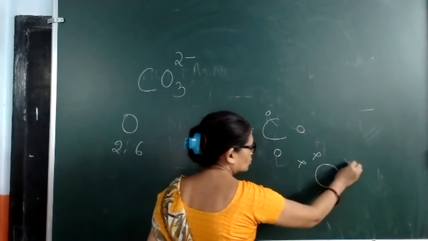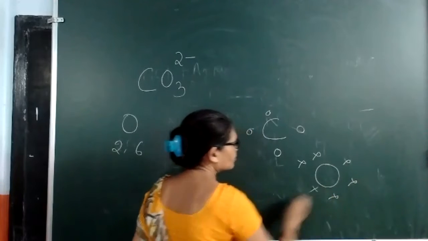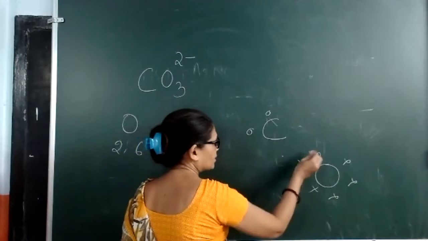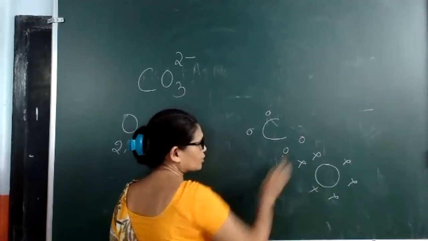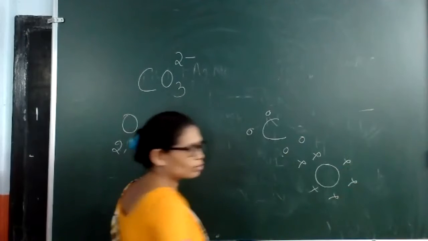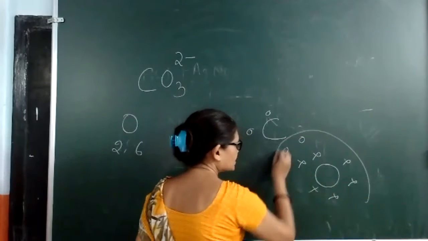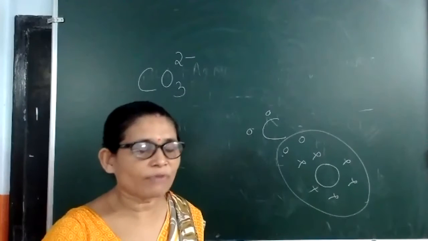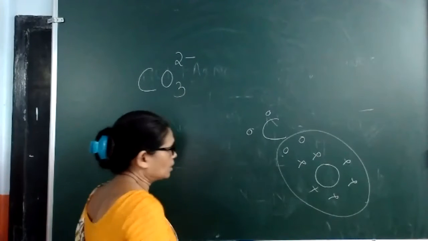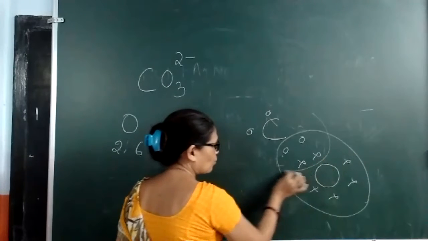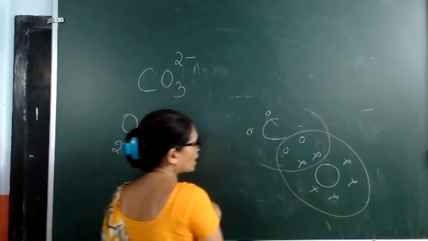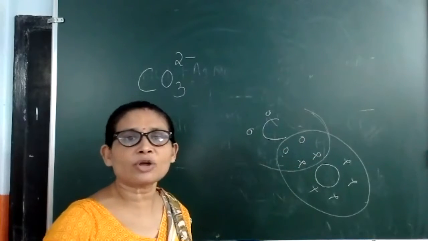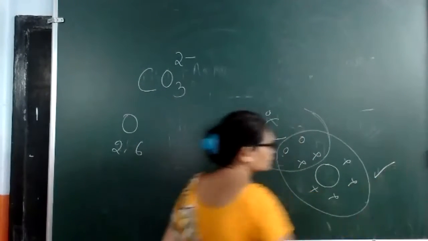1, 2, 3, 4, 5, 6, and 2 electrons of carbon. So let us write it this way. These 2 electrons of carbon, and these 6 electrons of oxygen. Now oxygen has completed its octet by mutual sharing of 2 pairs of electrons. And what about carbon? Both are taking the 2 electrons. Now carbon has 1, 2, 3, 4, 5, 6 electrons. So carbon's octet is not complete, but this oxygen's octet is over.